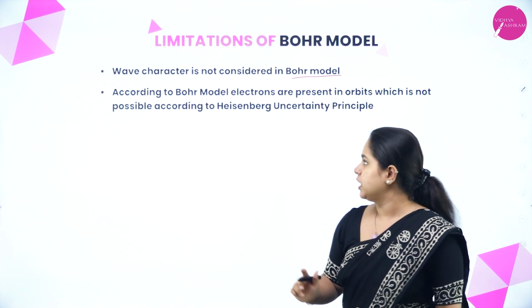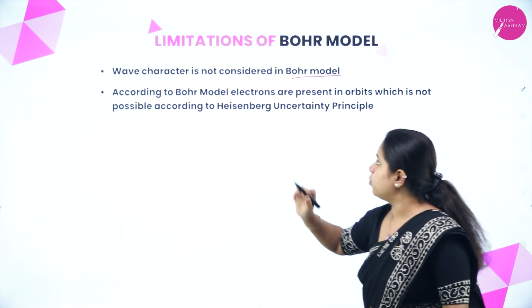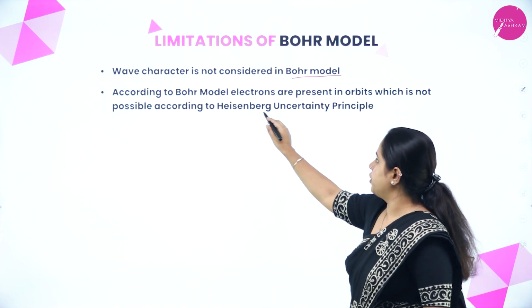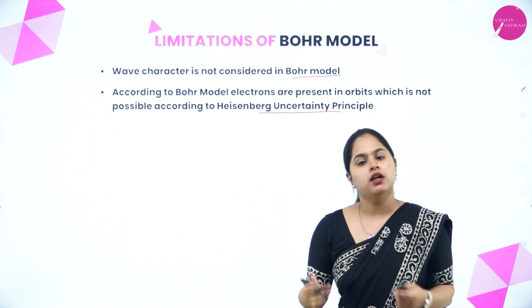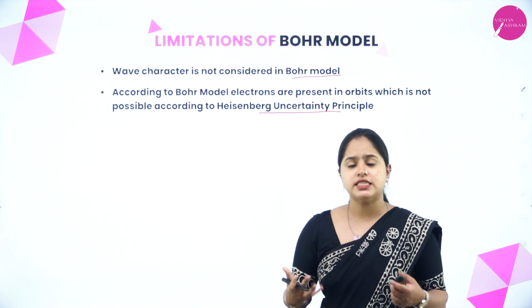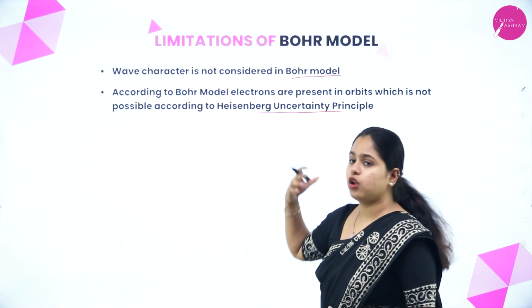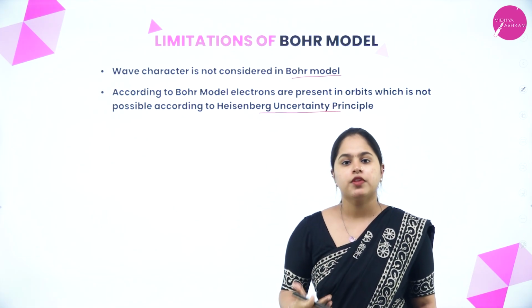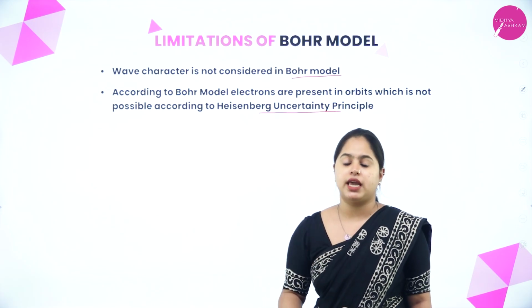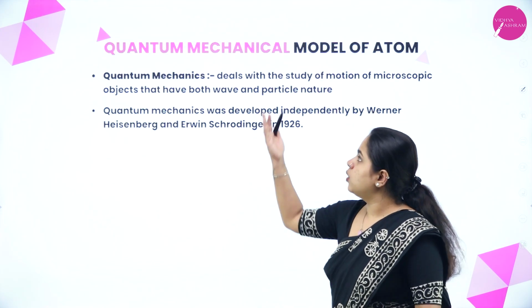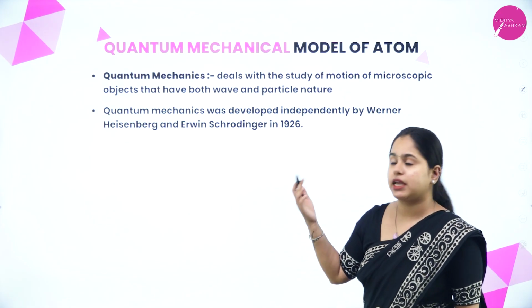That was one limitation. Now, according to the Bohr model, electrons are present in orbits, which is not possible according to Heisenberg's uncertainty principle. That is what we discussed just now. These are a few limitations that caused the Bohr model of atom to fail. Clear? And from this, the quantum mechanical model came into existence. Now let's discuss the quantum mechanical model.